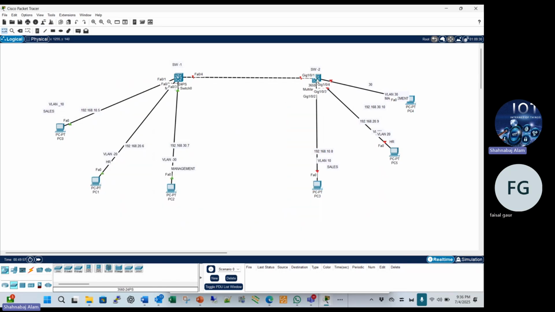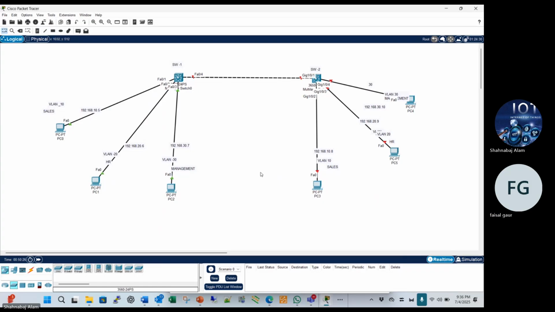This switch also checks whether this destination IP address is there. So it sends the data directly from source to destination. It means not too much traffic is going on the switch. Data will be sent separately for each separate VLAN.